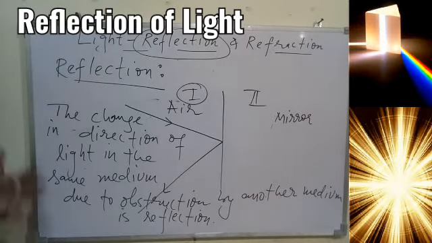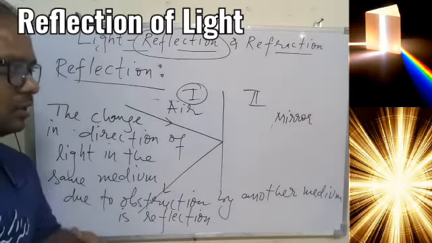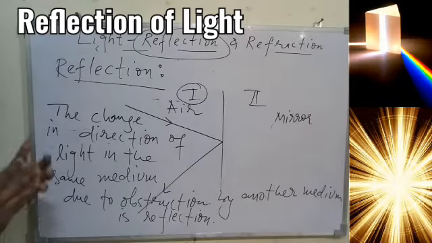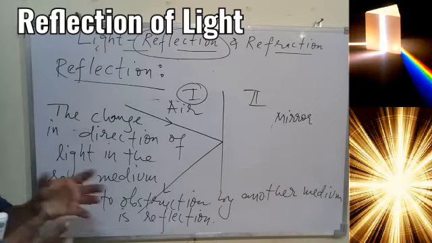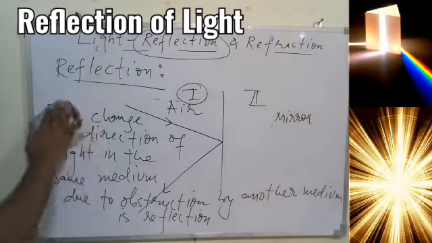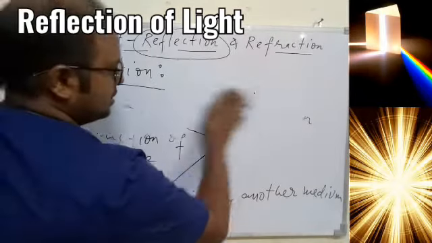Whenever we are talking about reflection, we should not talk about the bouncing back of the light or something like that, because light is a form of energy. We should better use proper terms related to the concept. I hope reflection is understood now, and this was done in class 8 as well.